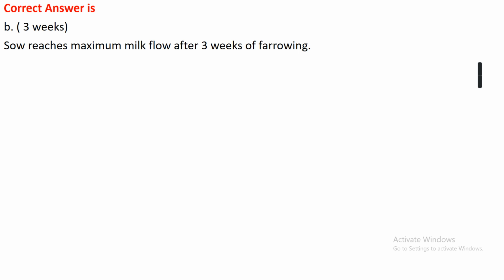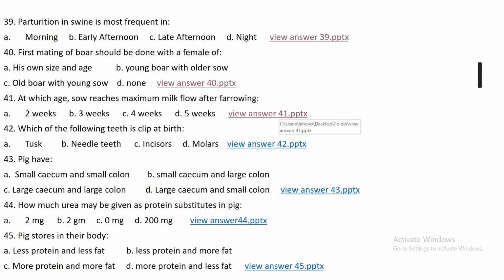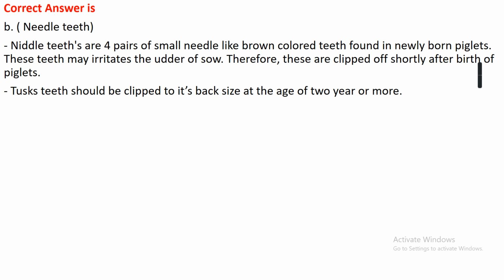So reach maximum milk flow after 3 weeks of farrowing. Question number 42. Which of the following teeth is clipped at birth? Option A, tusk. Option B, needle teeth. Option C, incisor. Option D, molar. The right answer is option B, that is needle teeth.